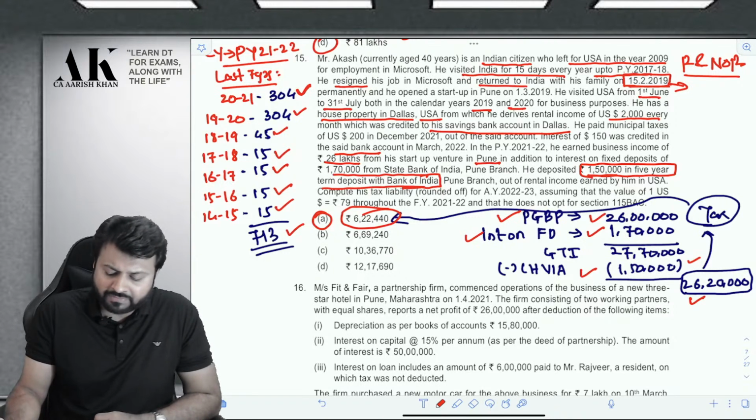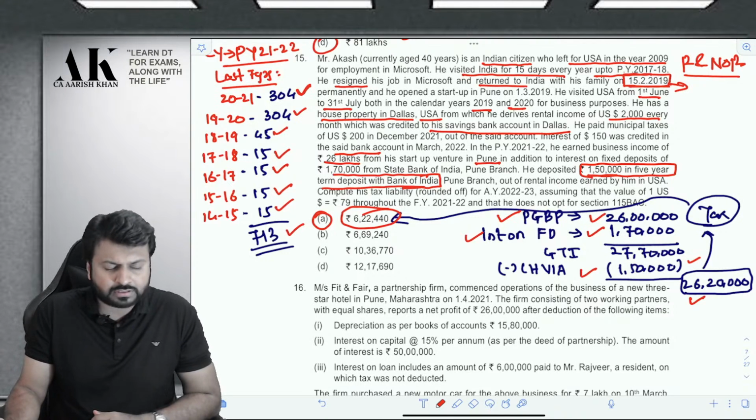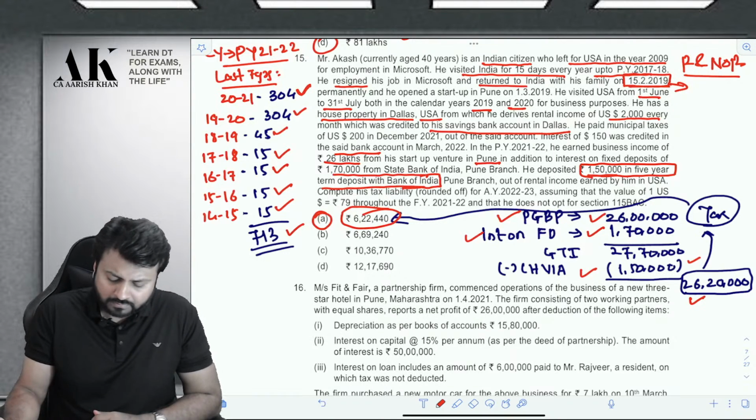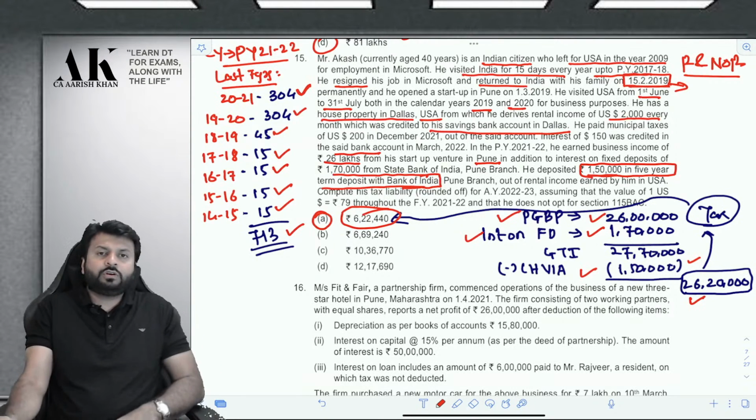He deposited 1,50,000 in a 5-year term deposit with the Bank of India Pune branch out of the rental income earned by him in USA. Compute his tax liability. Round off for AY 22-23, assuming that $1 is equal to 79 rupees throughout the financial year 21-22, and that he does not offer 115BSE. We need to compute his tax.